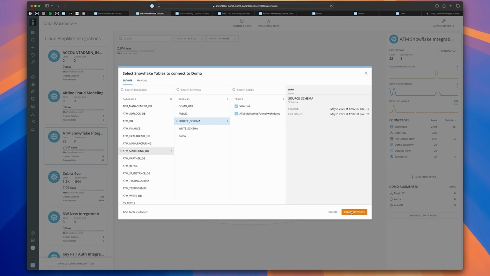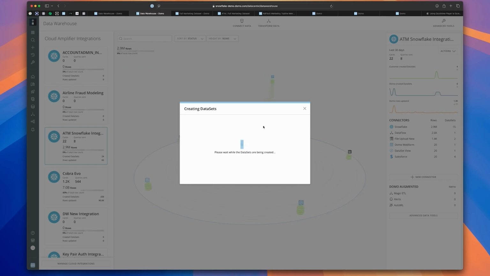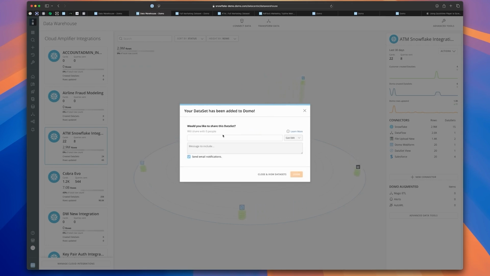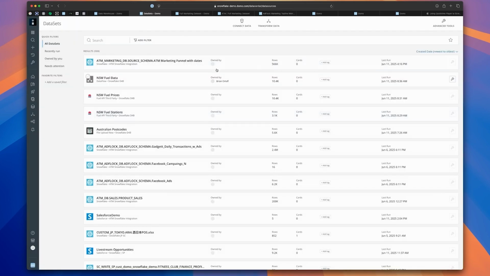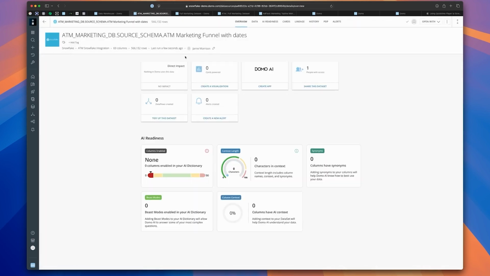But by selecting this and then hitting Create Datasets, I'm going to make this data available for downstream processes in Domo. At this point, I can share this data with anyone else in Domo, so my teammates, for example. For now, I'll just leave it for myself. So you'll see there we've got our Snowflake table now connected into Domo. You'll see it ran a few seconds ago.